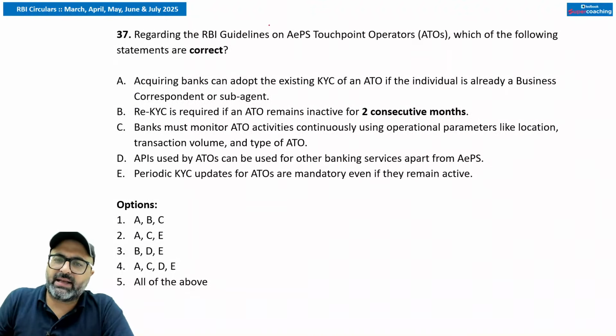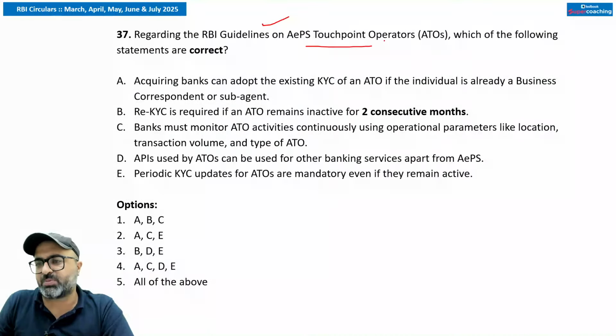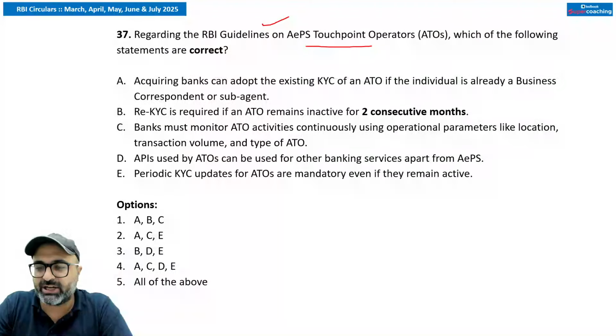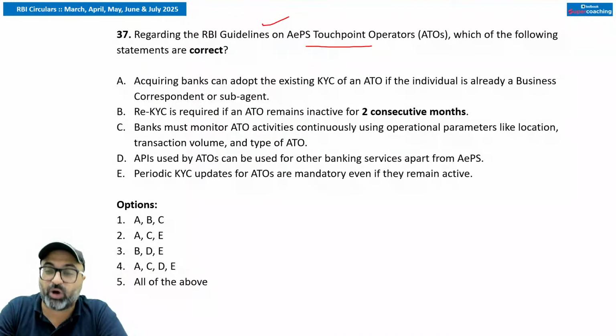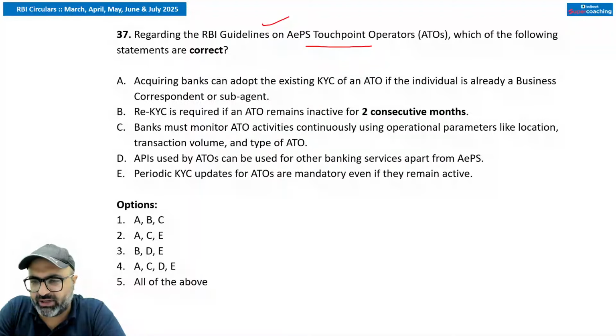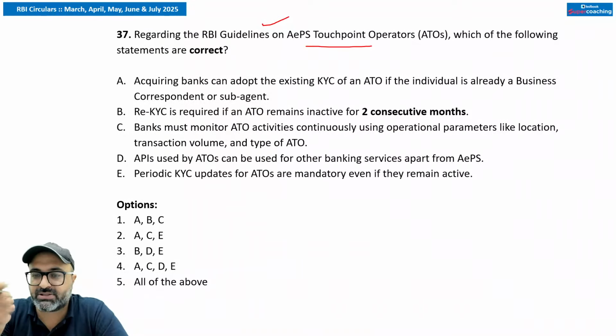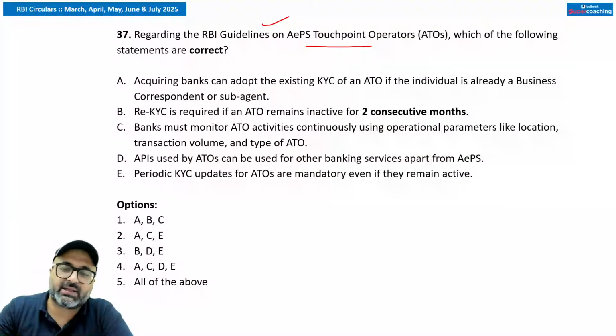Next, regarding the RBI's guidelines on AEPS touchpoint operators, which of the following statements are correct? Acquiring banks can adopt existing KYC of an ATO. What is this ATO? So this is Aadhaar enabled payment system touchpoint operator, which basically is a terminal deployed by the acquirer bank for AEPS transaction. So it is basically the terminal acquired by the bank for AEPS transaction. And what is this AEPS touchpoint operator? Sir, individual onboarded by acquiring bank operating the AEPS touchpoint using Aadhaar or biometric.